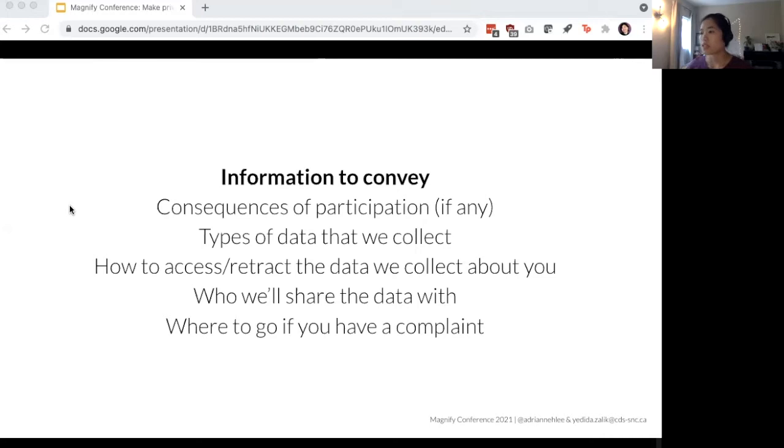And as a government team, there is specific information a privacy and consent form must include, but the generalizable list of information for teams outside of government might look like this. So you need to outline the consequences of participation, identify the types of data that you'll be collecting, how participants can access or retract the data that you've collected about them, who you'll share the data with, and where participants can go if they have a complaint.